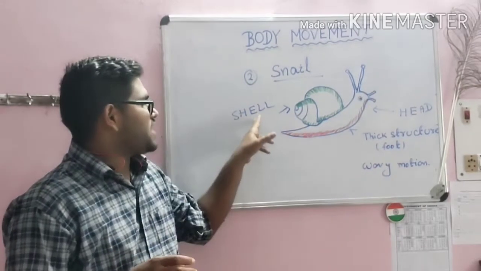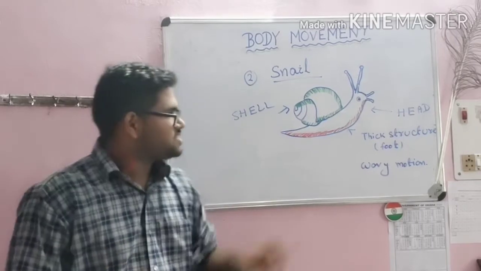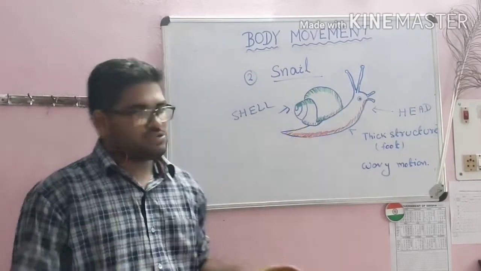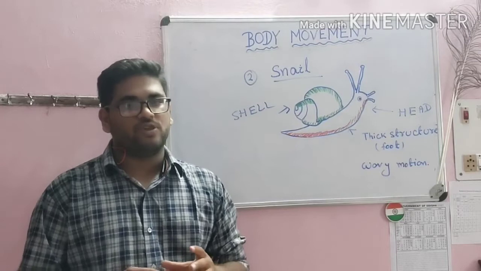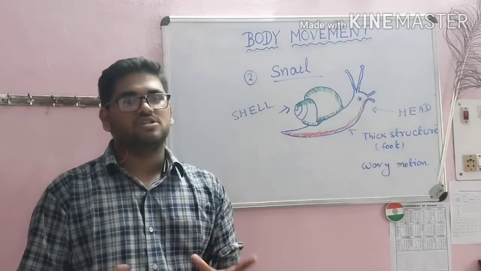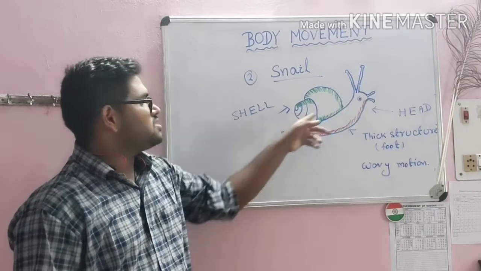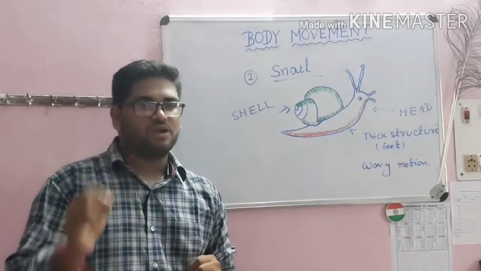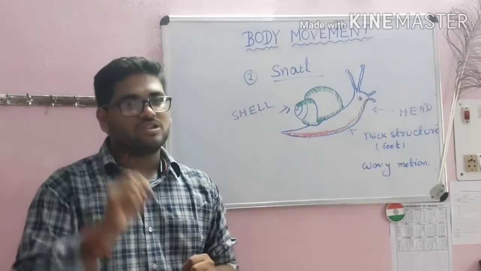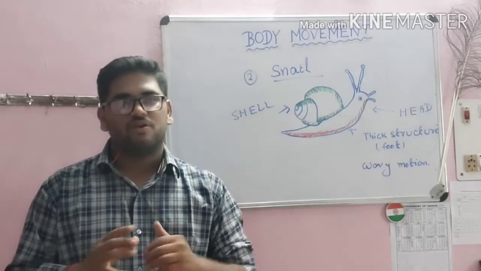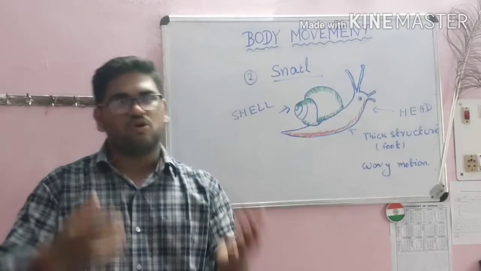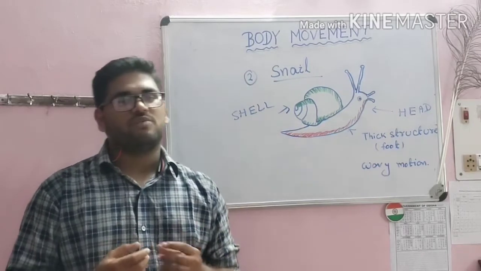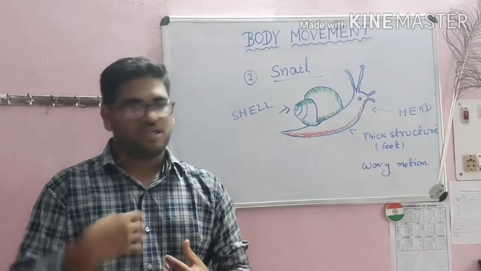It is called shell, S-H-E-L-L. Shell. That is this. The snail can enter inside it. Whenever it sees any danger to itself, it can enter inside the shell and be safe inside it. The shell is made of a single unit. The shell does not help the snail in its movement. It is only dragged along with the snail whenever the snail moves from one place to another place.